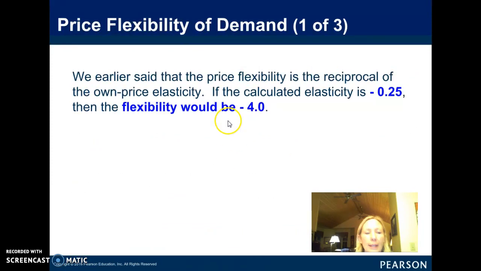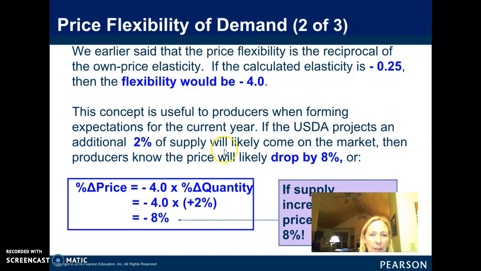Okay, and the last thing they talk about in the chapter is this idea of price flexibility, and it is the reciprocal of own price elasticity. So if the calculated elasticity is negative 0.25, which means that good would be highly inelastic, less than 1, the reciprocal would be 4, right? This would be 1/4. The reciprocal would be 4/1. So that is the flexibility of demand, the price flexibility of demand.